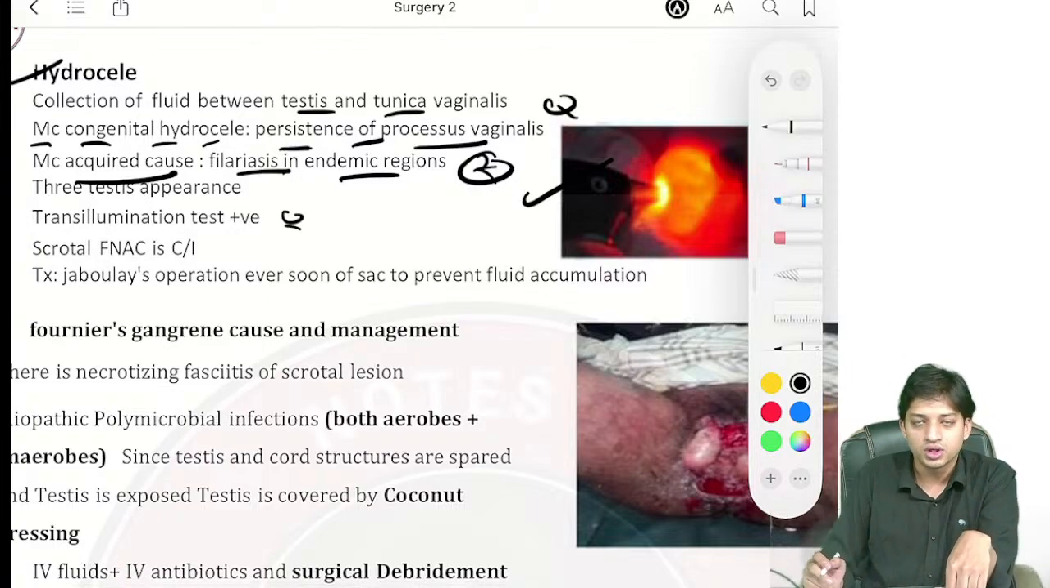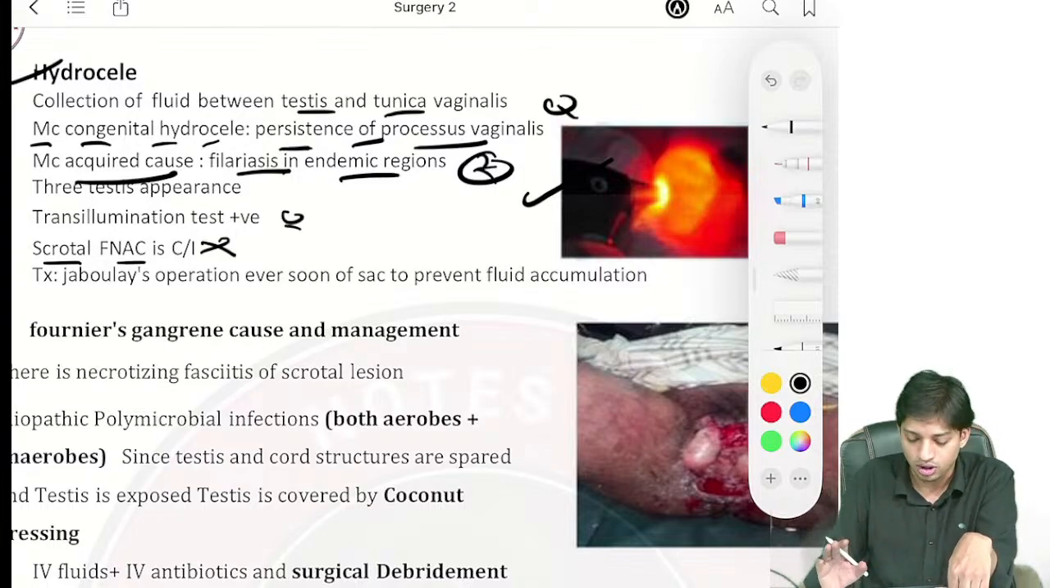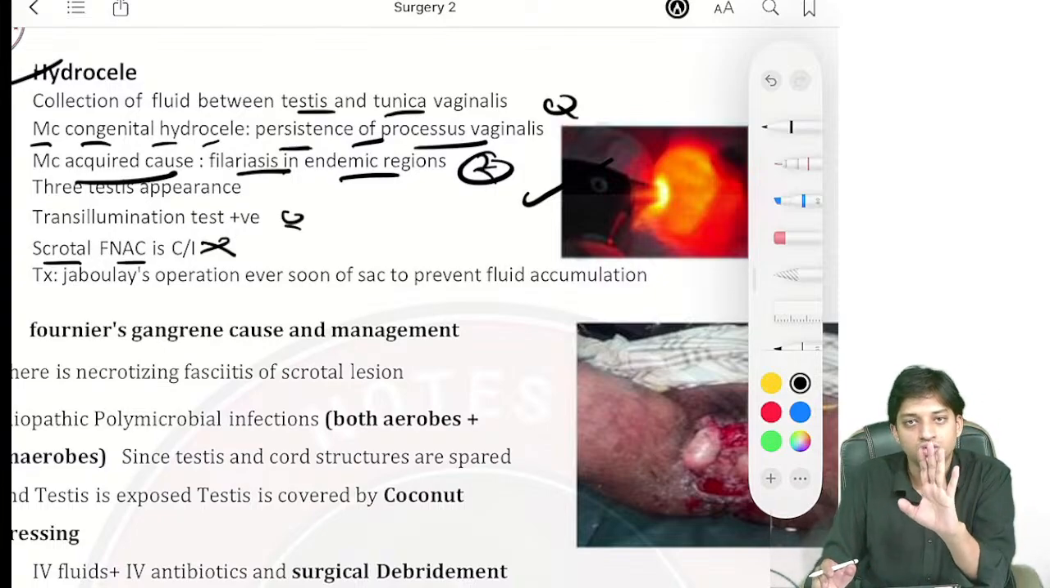Now, investigation, what you do, you do the scrotal FNAC. It is contraindicated, it is not done. Always remember, in hydrocele you don't have to do scrotal FNAC, it is contraindicated.